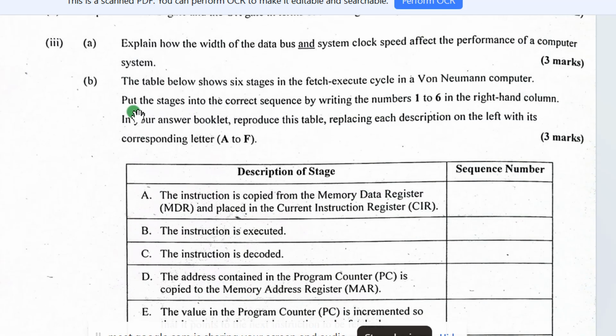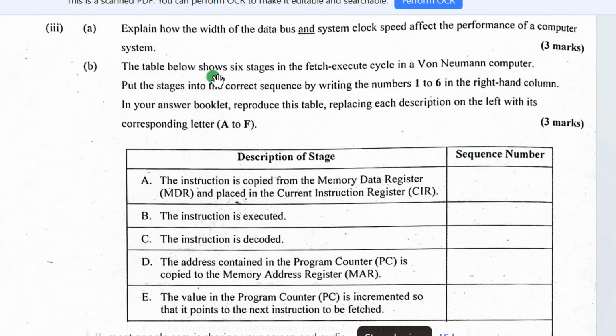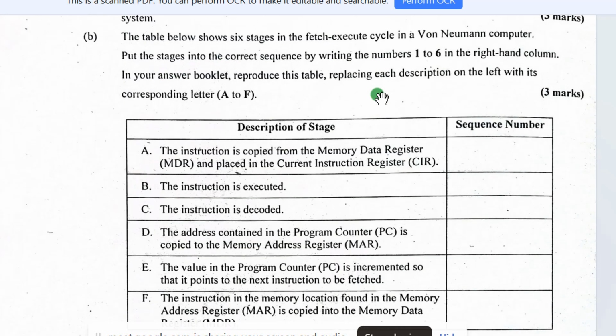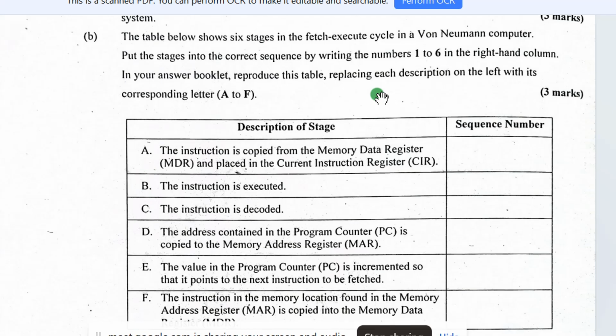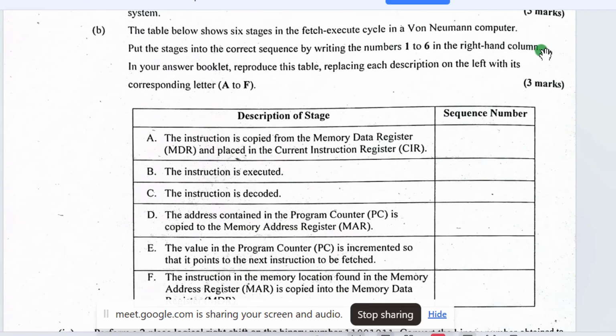Now, if you go to Roman 3, the B part, they say the table below shows 6 stages in the fetch-execute cycle in a Von Neumann computer. Put the stages into the correct sequence by writing the numbers 1 to 6 in the right-hand column. In your answer booklet, reproduce this table, replacing each description on the left with its corresponding letter.